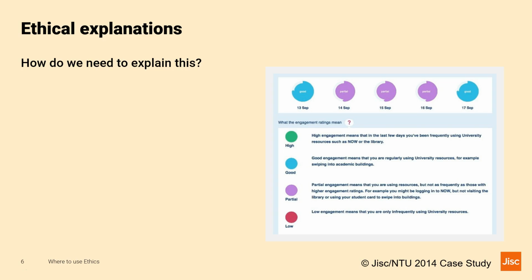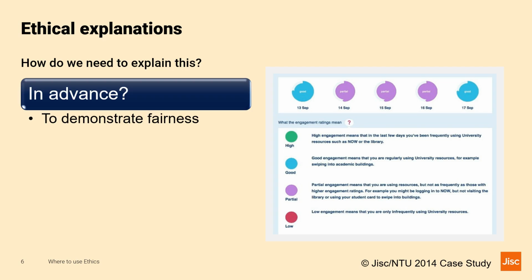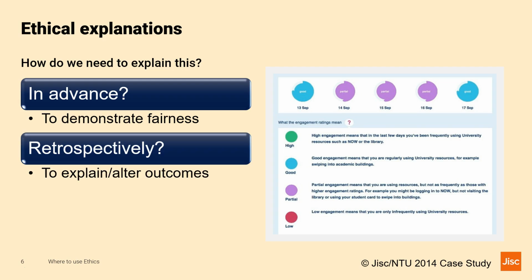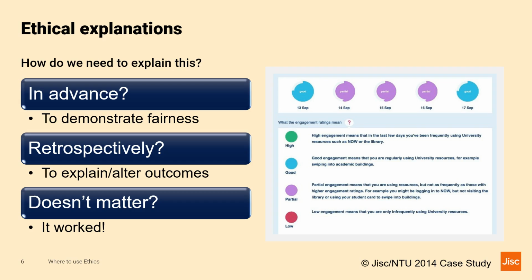Ethical explanations. Whether there is a legal right to explanation is probably best left to lawyers, and extracting explanations from different forms of AI to technologists. But the kind of explanation we need to provide does seem to be an ethical question. Do we need to know in advance how an algorithm works, for example that we award bursaries or places fairly? Or be able to explain its conclusions retrospectively, to discuss with a student why they were recommended a particular course or what they might do to improve their predicted result? Or does it not matter so long as it gives the right outcome?